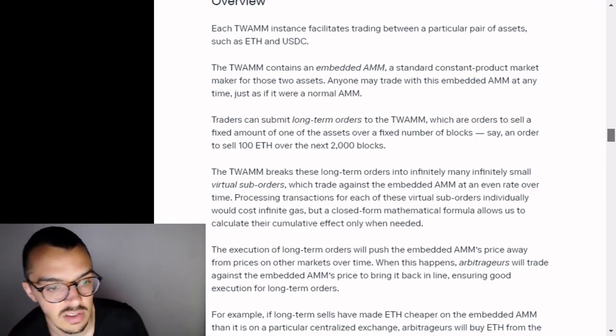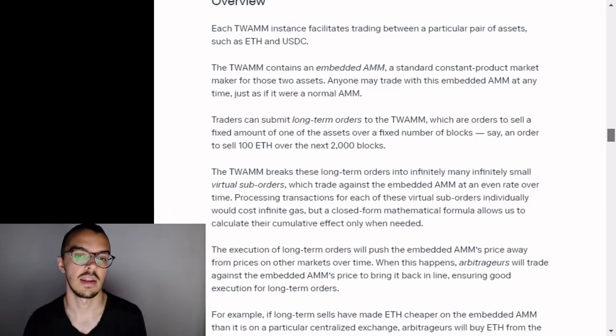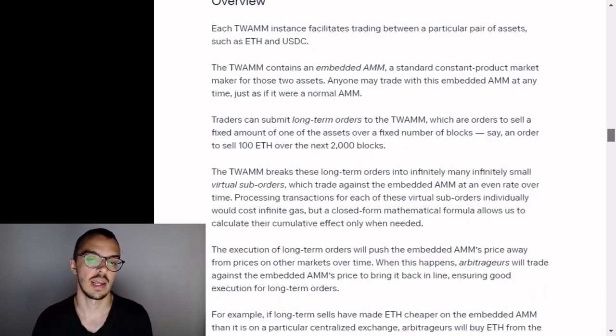The TWAMM breaks these long-term orders into infinitely many, infinitely small virtual sub-orders, which trade against the embedded AMM at an even rate over time. Processing transactions for each of these virtual suborders individually would cost infinite gas, but a closed-form mathematical formula allows us to calculate their cumulative effect only when needed. The execution of long-term orders will push the embedded AMM's price away from prices on other markets over time.